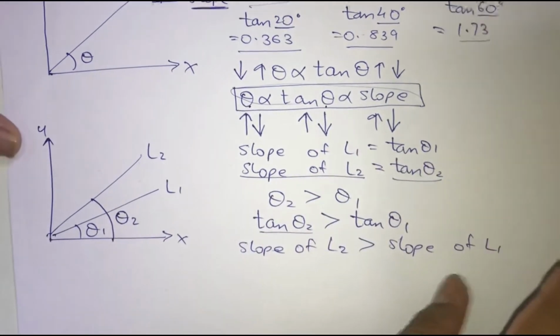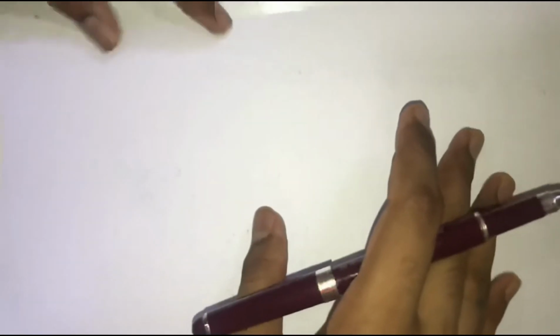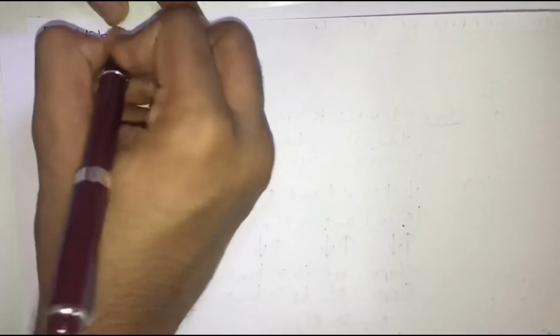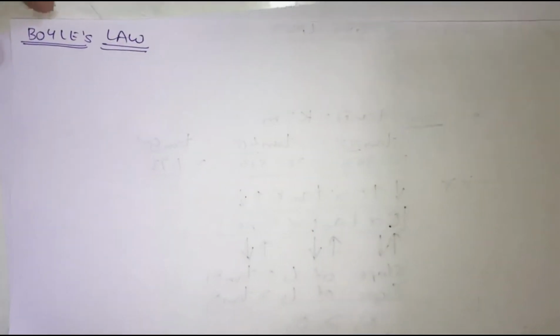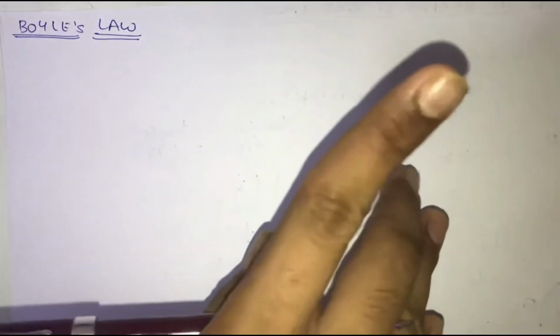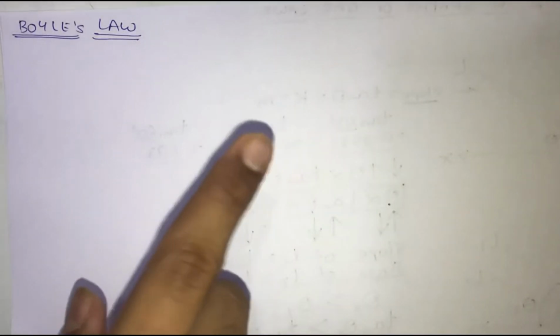So first of all, we will understand the questions, that is, the variation in graphs of Boyle's law. As mentioned earlier guys, you must be knowing the basic graphs of Boyle's law, and for that I am expecting that you have watched my video. So you must watch that video on Boyle's law. You can find the link in the description box, or you can simply click on this I button over here. You can get that video.